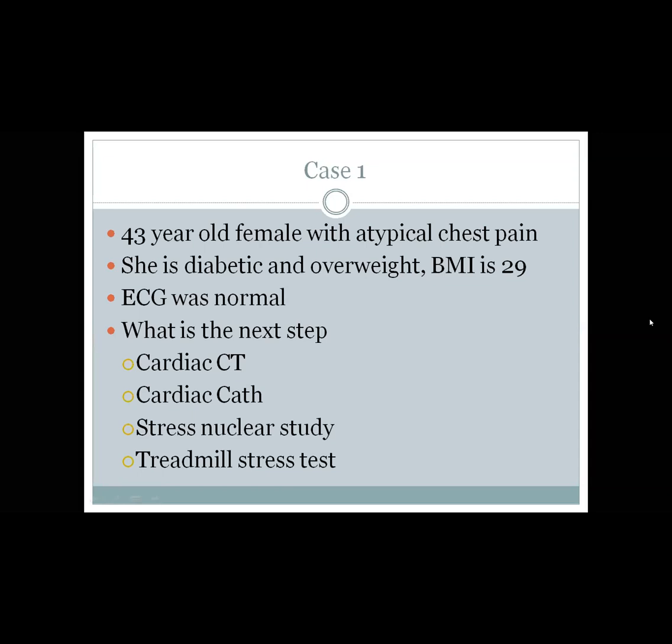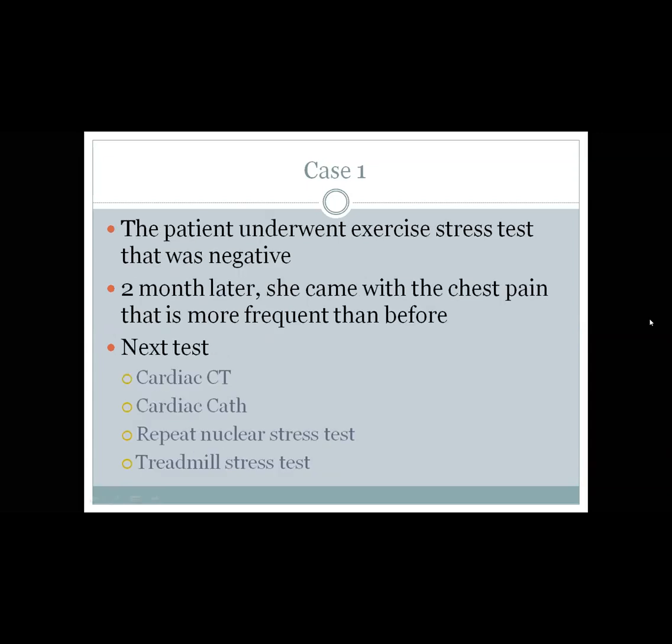Cardiac CT. Okay. Treadmill stress test. Yeah, I think treadmill stress test. She is a relatively low risk patient with atypical chest pain and normal ECG, and she can exercise. Treadmill stress test is the best option. The patient underwent exercise stress test that was negative.